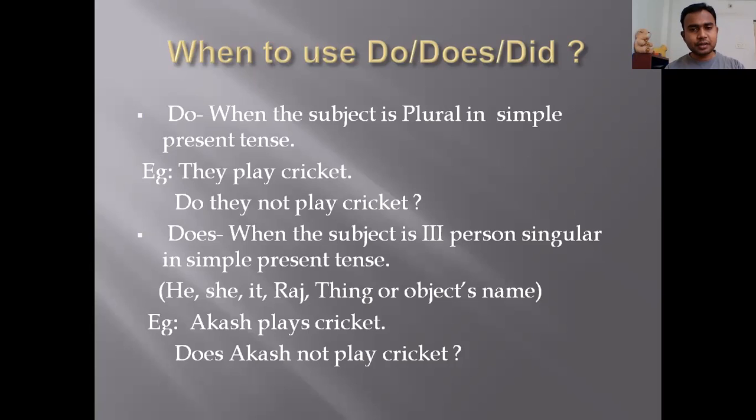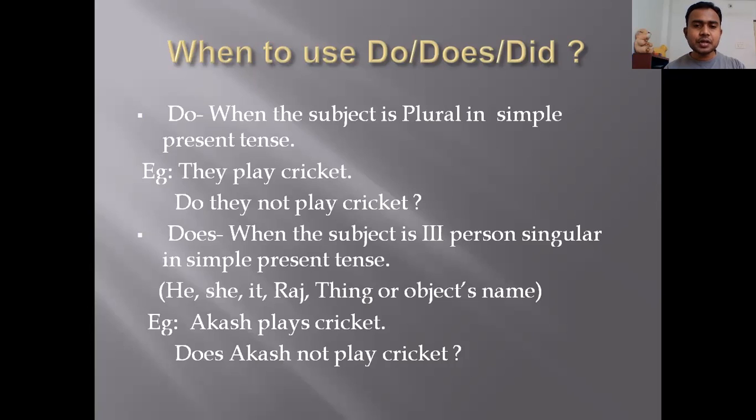And then question mark. Means assertive sentence is affirmative here, but when you are making interrogative, you have to always use a negative word, no, not. Okay, so do we have to use when the subject is plural and the tense of the sentence is simple present.